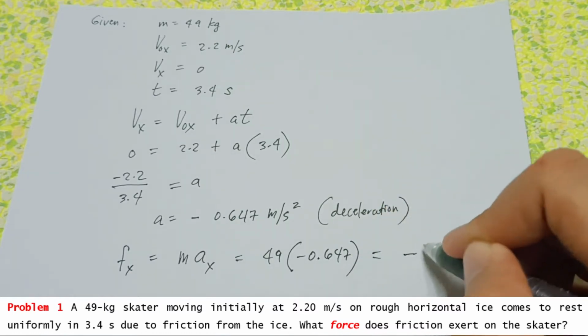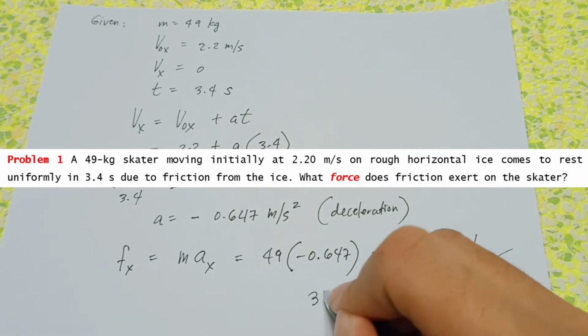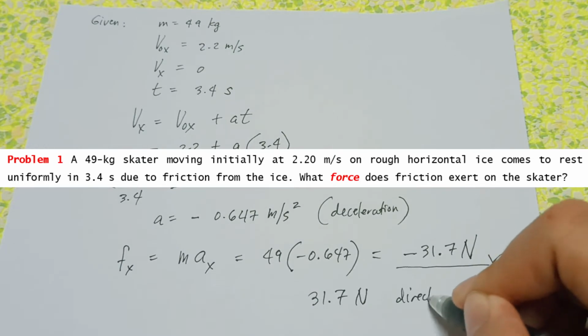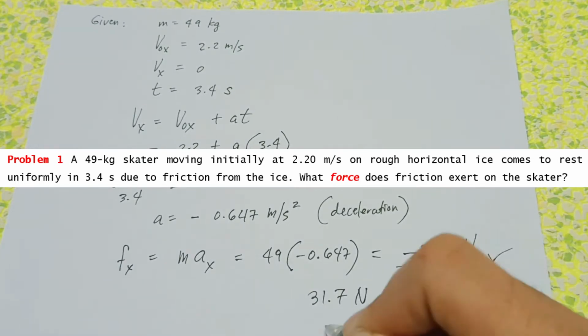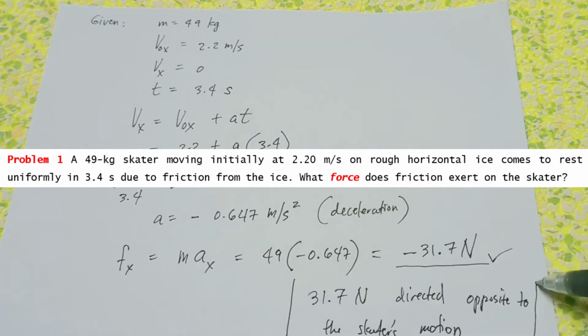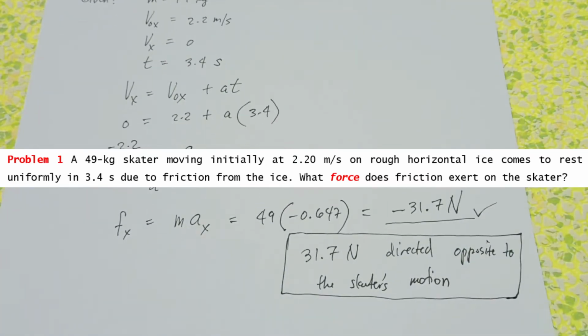Sagot ay negative 31.7 newtons. Sagot natin talaga ay 31.7 newtons directed opposite to the skater's motion. So, opposite siya sa motion ng skater kasi friction force hinahanap natin.